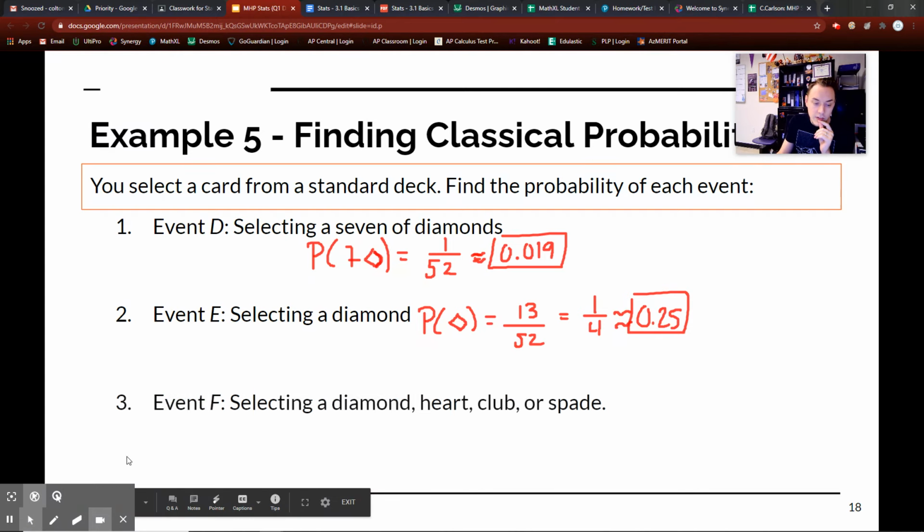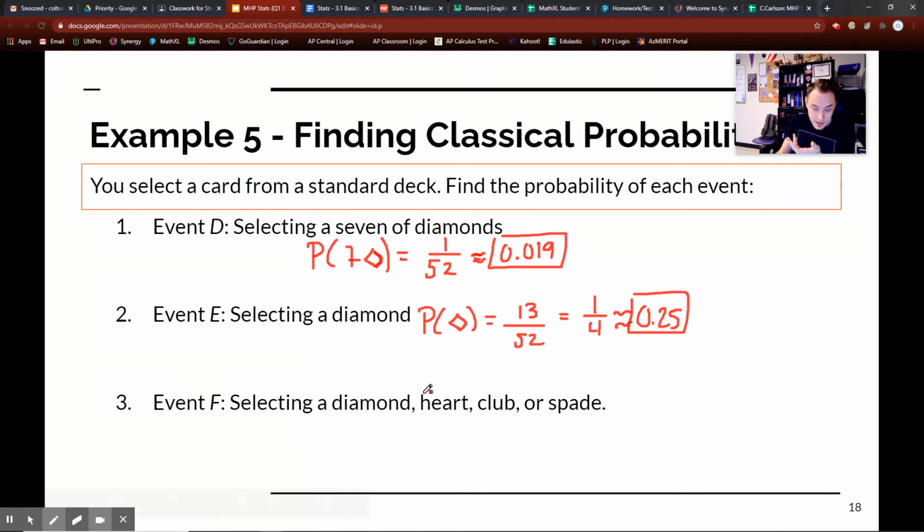What if I want to select a diamond, a heart, a club, or a spade? So if I want to find the probability of selecting a diamond, or a heart, or a club, or a spade, that means I have all 4 suits, right?